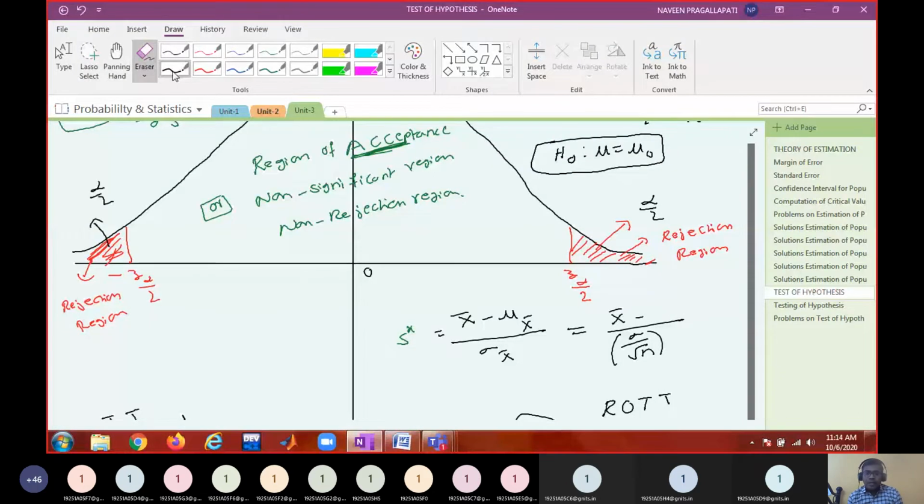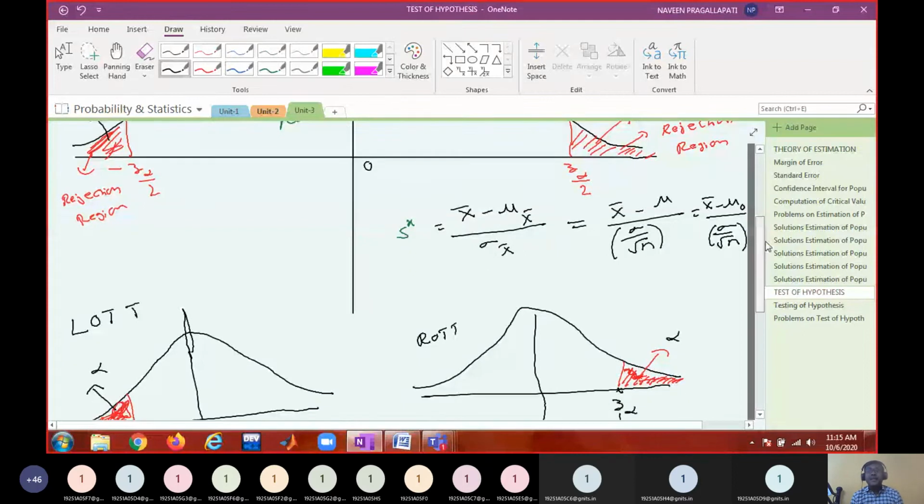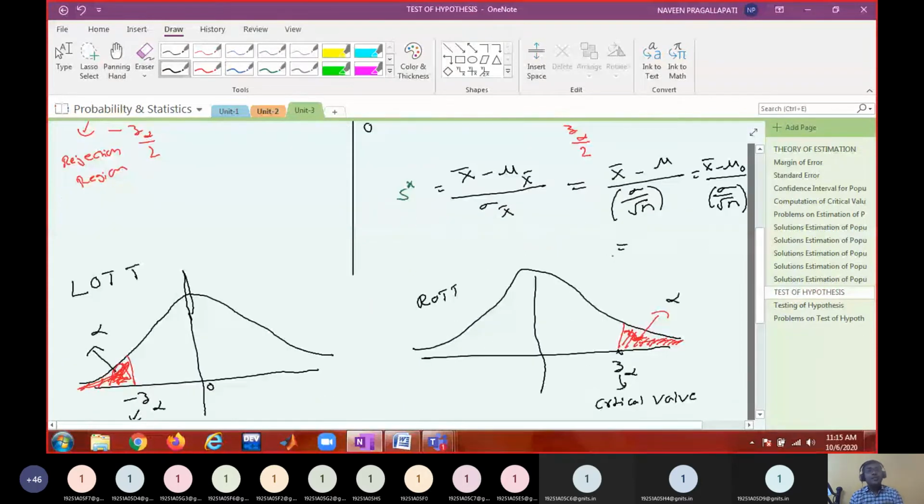So this will be equal to X bar minus mu naught by sigma by root n. That is fine, but sometimes sigma may not be given. Sometimes the population standard deviation may not be given. You might only have a sample standard deviation. In that case, what should I do?